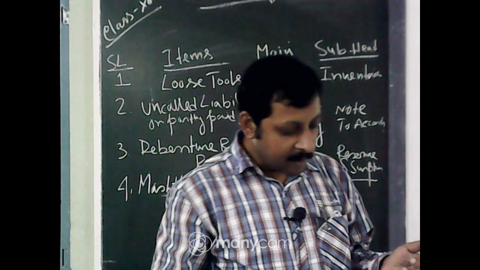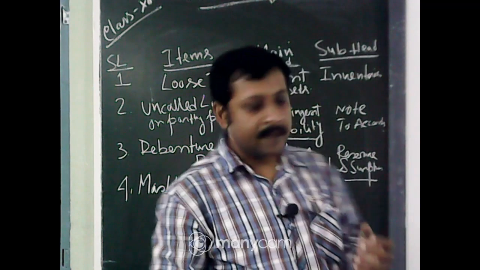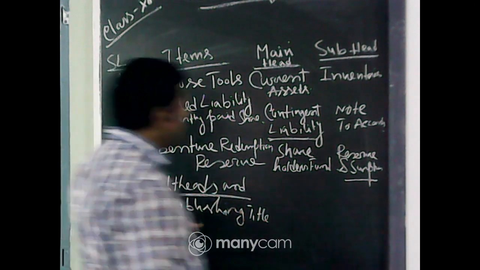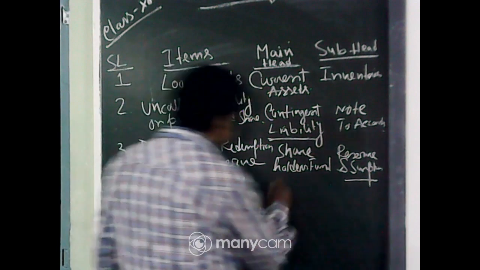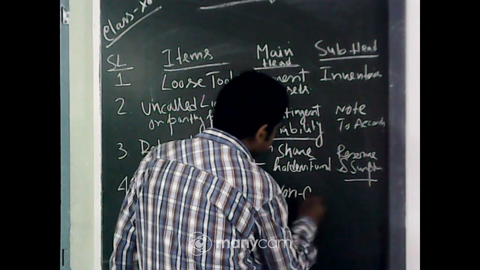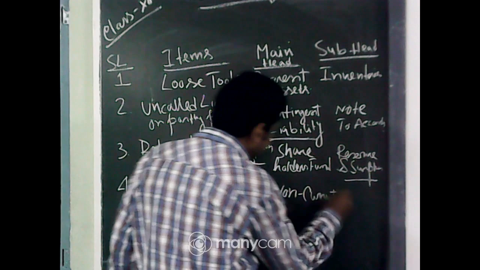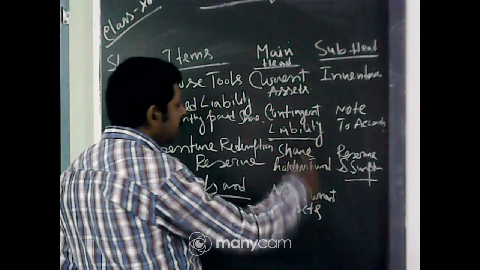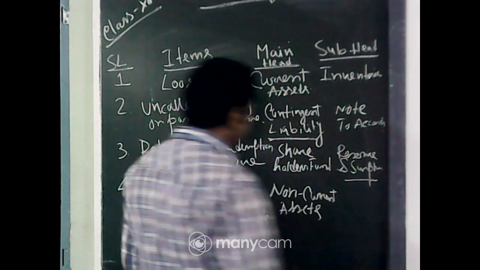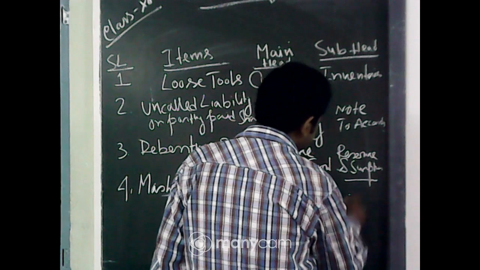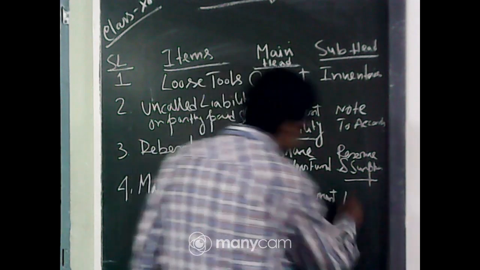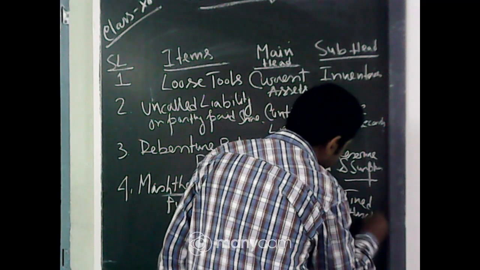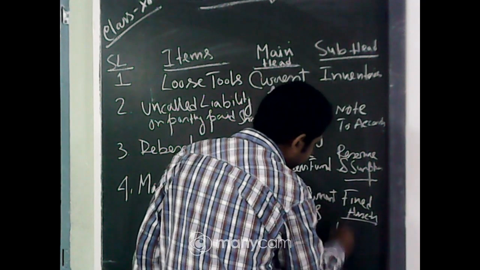So, now how will it come in the balance sheet? As you know, this is actually an intangible asset, which comes under non-current assets. The main head will be non-current assets and the subhead will be fixed asset. Under fixed asset it is intangible asset.